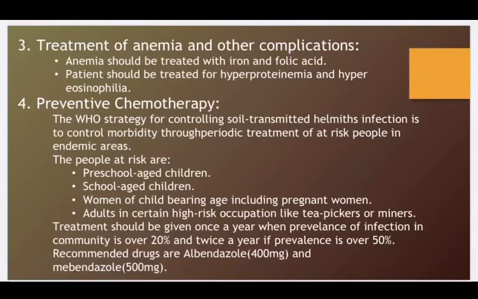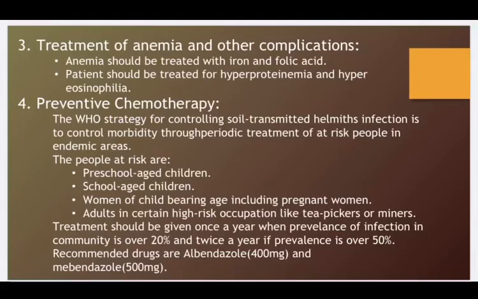Okay, treatment of anemia and other complications. Anemia can be treated with iron and folic acid supplements, and other complications which the patient has to be treated for include hypoproteinemia and hypereosinophilia. Then we have preventive chemotherapy. Now over here, WHO has a strategy for controlling soil-transmitted helminth infection. What it does is basically aim at controlling the morbidity by periodically treating the people that are living in endemic areas and are at a high risk.